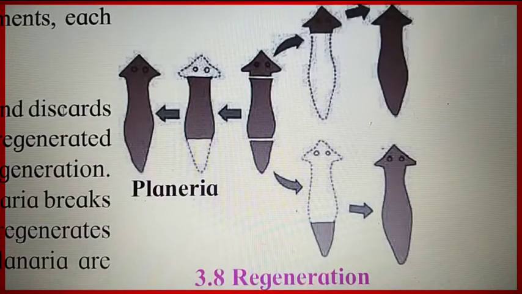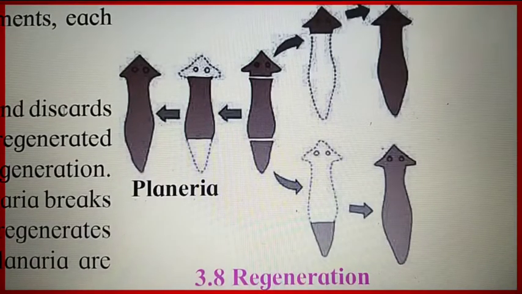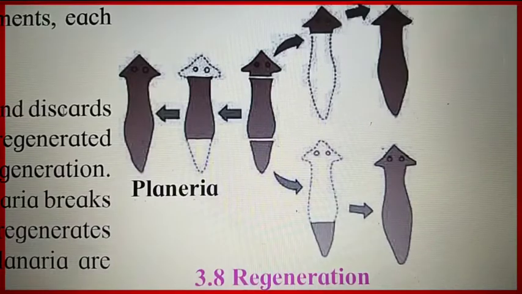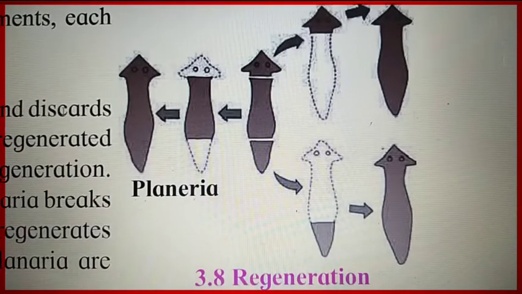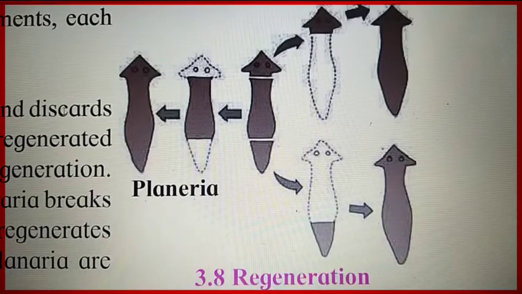Paramecium reproduces by transversal binary fission, and euglena divides its cell by longitudinal binary fission. And Spirogyra reproduces by fragmentation.